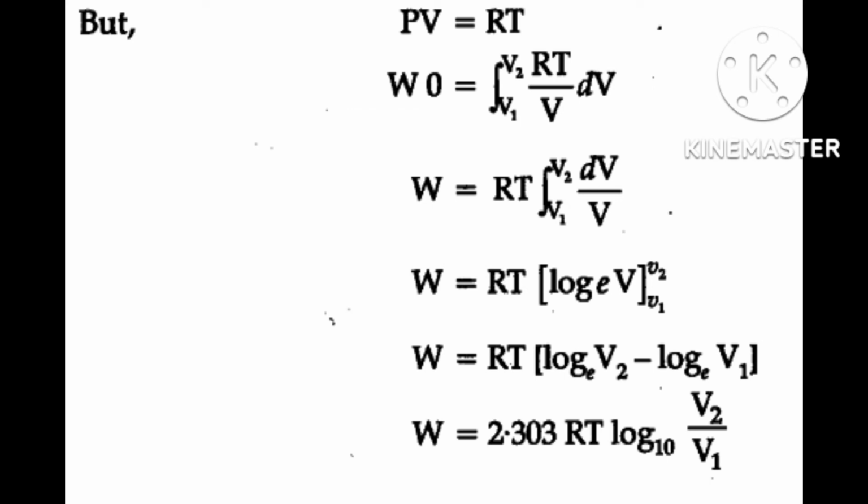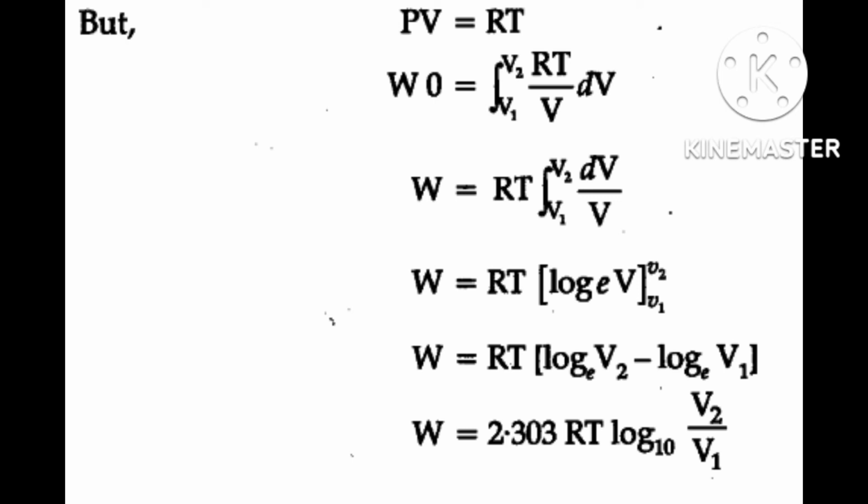A process or change is said to be reversible if the change is brought about in such a way that the process could at any moment be reversed by an infinitesimal change.